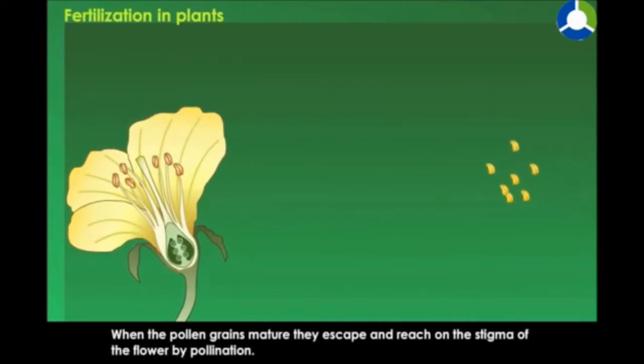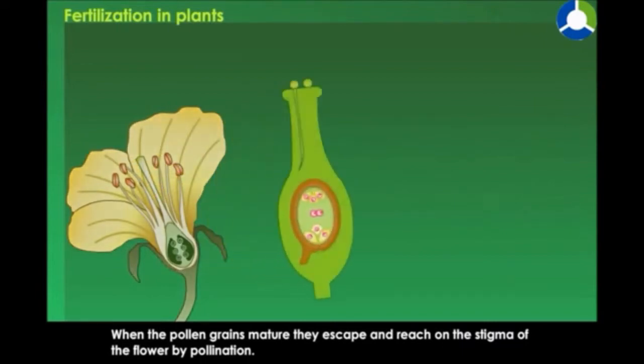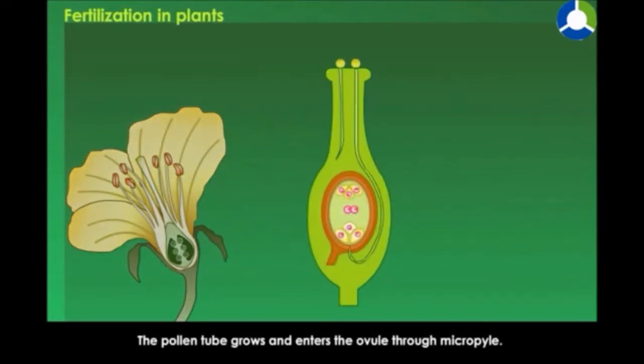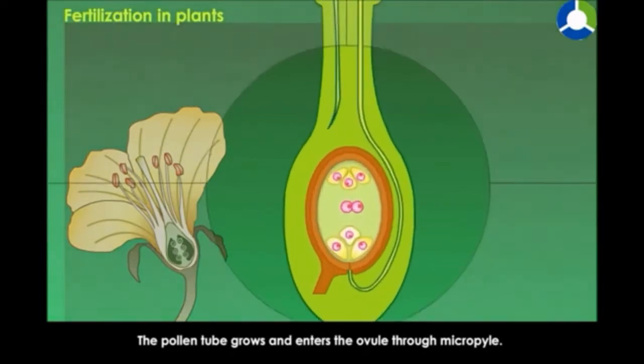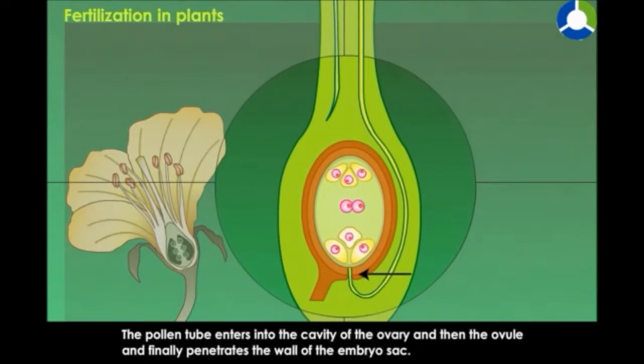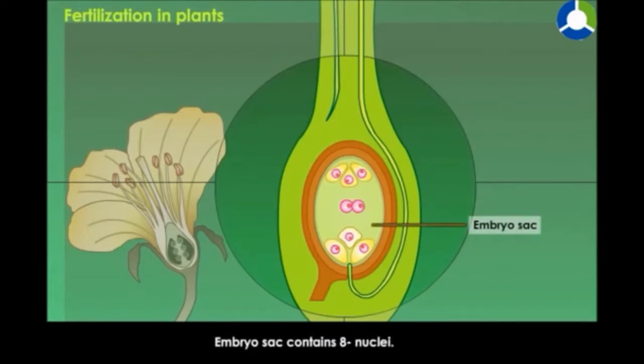Fertilization in plants. When the pollen grains mature, they escape and reach the stigma of the flower by pollination. The pollen tube grows and enters the ovule through the micropyle. The pollen tube enters into the cavity of the ovary and then the ovule and finally penetrates the wall of the embryo sac. The embryo sac contains 8 nuclei.